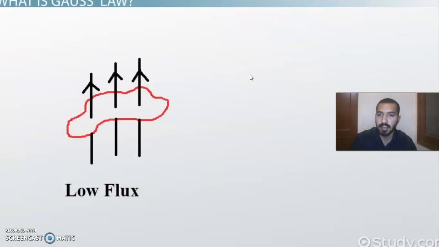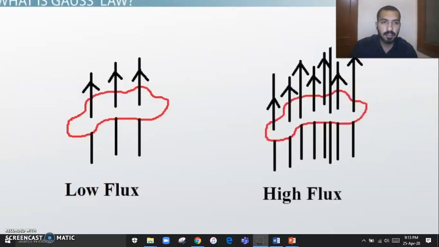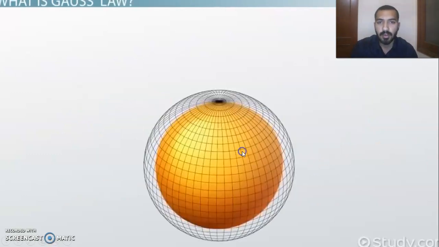As in this example, there is a low flux surface, because three lines are coming out of that surface, that is a low flux, and this here, you can say this is a high flux. More field is interacting, more field is coming through this surface, which is high flux. So this is the example that I was telling you about in the case of a balloon.